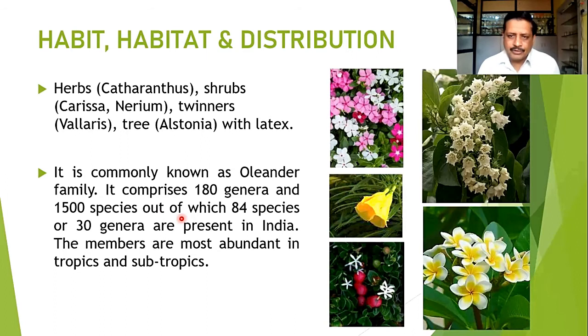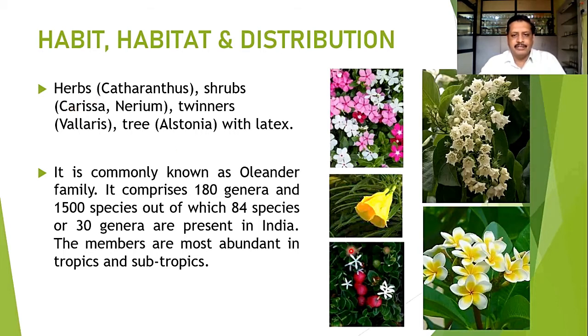The habitat of this particular plant: most of the members of this family are shrubby or twiners, but rarely we find herbs. Take the example of Catharanthus roseus. It is the herbaceous member of this family. And Carissa carandus. Here you can observe the flowers of Carissa, करवंद, and the Nerium. Nerium indicum, आपण आताच बघितलाय कणेर. These are the shrubby members of this family.